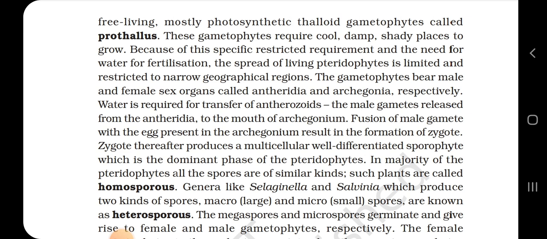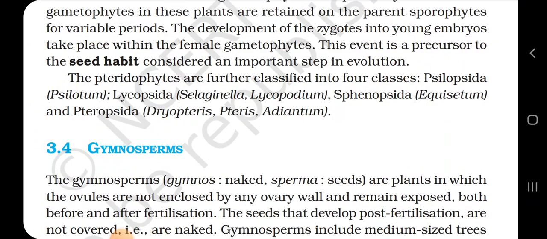In the majority of pteridophytes, all the spores are similar in kind. Such plants are called homosporous. Genera like Selaginella and Salvinia, which produce two kinds of spores, macro meaning large and micro meaning small spores, are known as heterosporous. The megaspores and microspores germinate and give rise to female and male gametophytes respectively. The female gametophytes in these plants are retained on the parent sporophyte for variable periods. The development of zygotes into young embryos takes place within the female gametophyte. This event is a precursor to the seed habit, considered an important step in evolution.